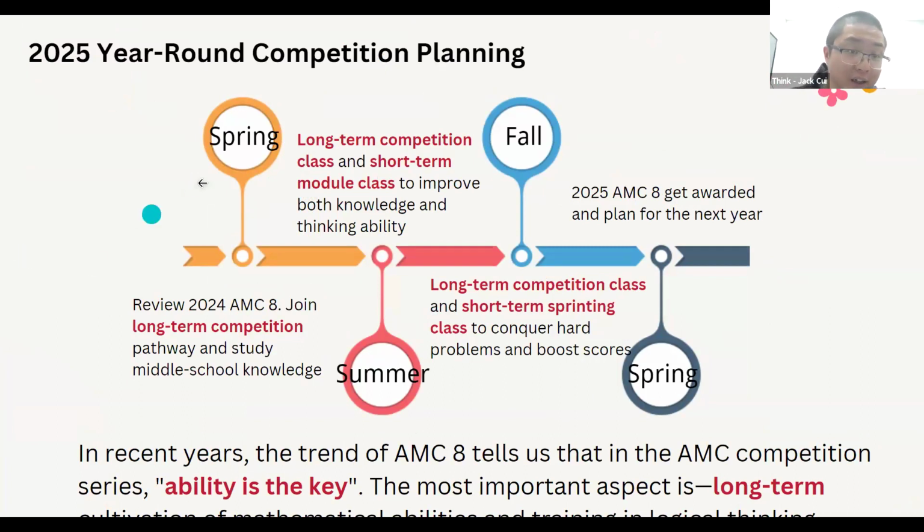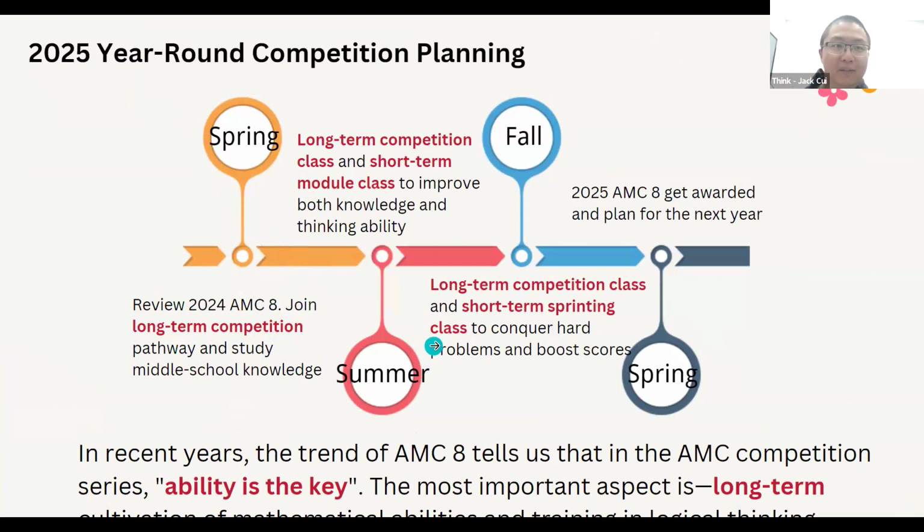So in general, in the spring, the best way is to join the long-term competition pathway and study the middle school knowledge. Remember, I mentioned that if you don't know the middle school knowledge, you won't do well in the AMC8. This year, they more and more tend to test that.